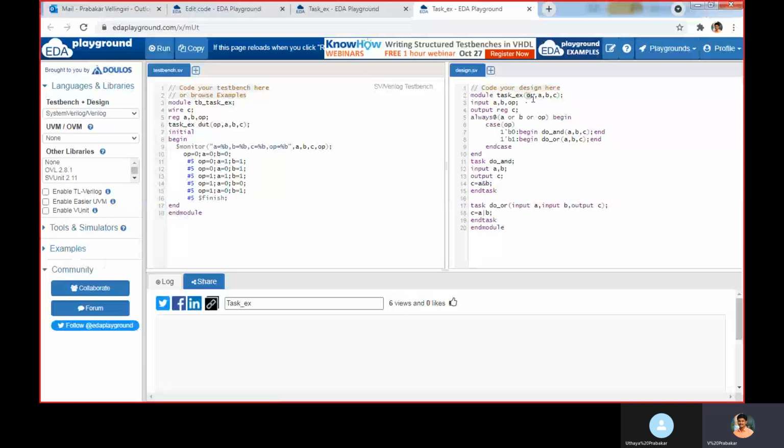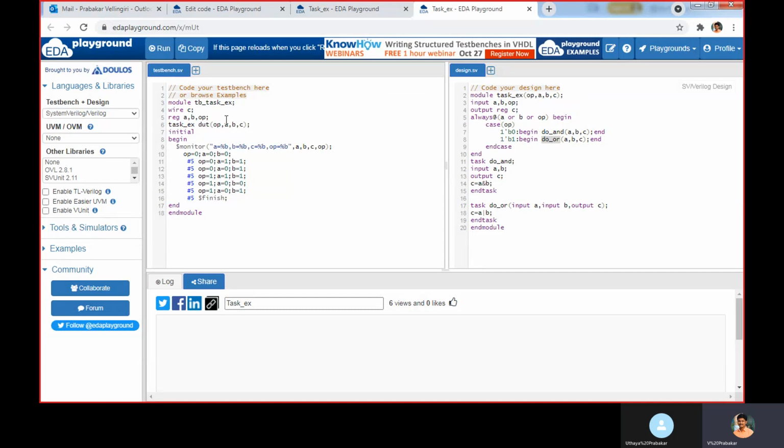Based on the OP operation received, if it is 0, we perform an AND operation between A and B, and that output is stored in C. If OP is 1, we perform an OR operation. So that is the logic.